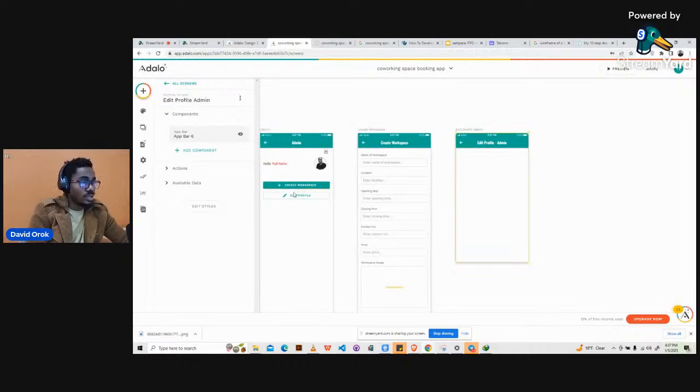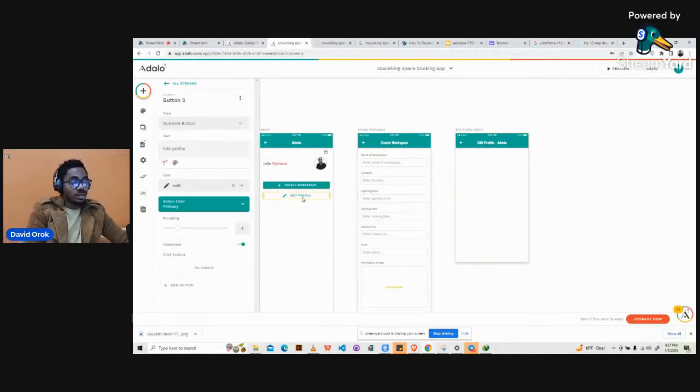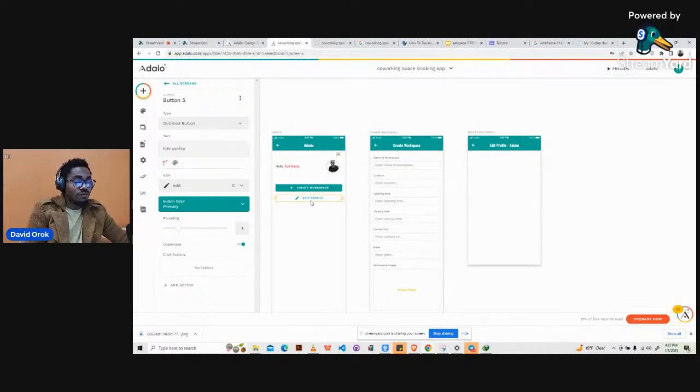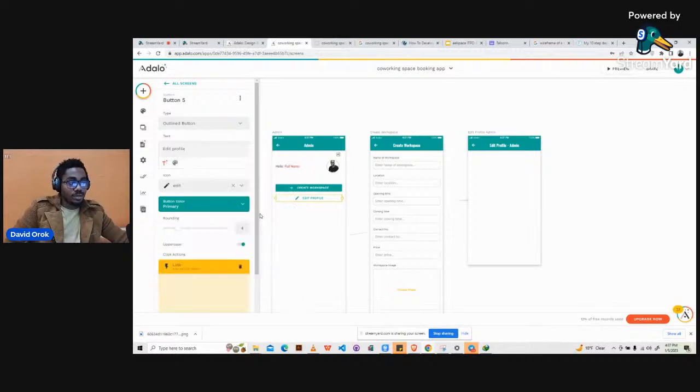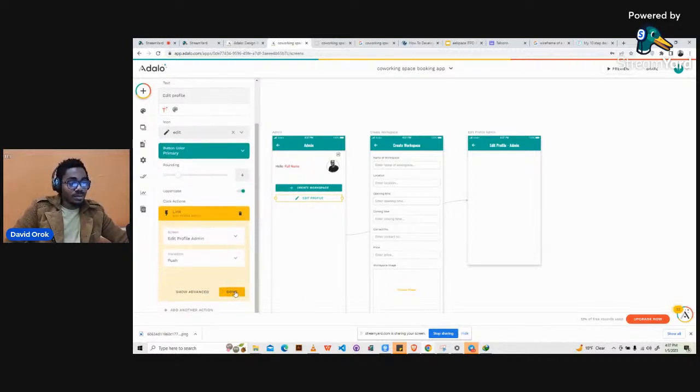Then what is supposed to be here? Let's first of all link this button here. Okay, so every single time you create a button, right, you're supposed to link it to another screen. Because if you don't do that, Adalo won't know where to point the button to. So for you to link a button to another screen, you just click on the button first. Then you will see the section here that shows you the different properties of the button. Then you click on action and then go to link it. So you link it to edit profile admin. All right. Okay. So now you can click on done.